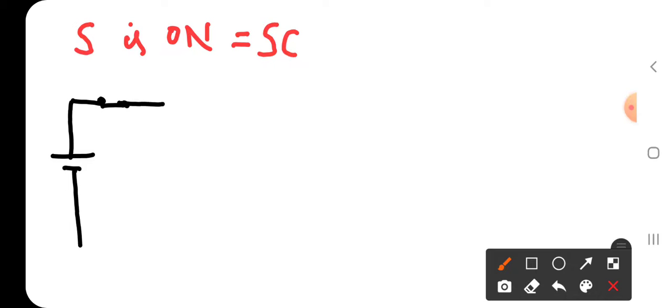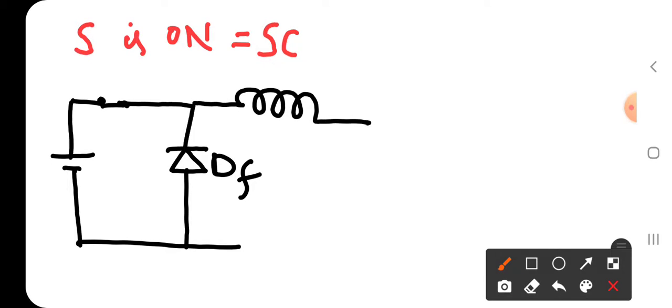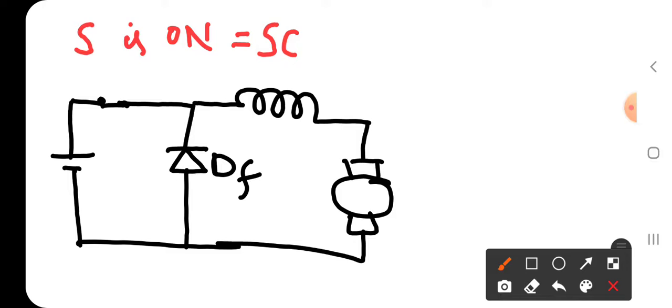This will be short circuit, and here it is freewheeling diode DF, and here this is inductor, and this will be motor. It is motor like this.